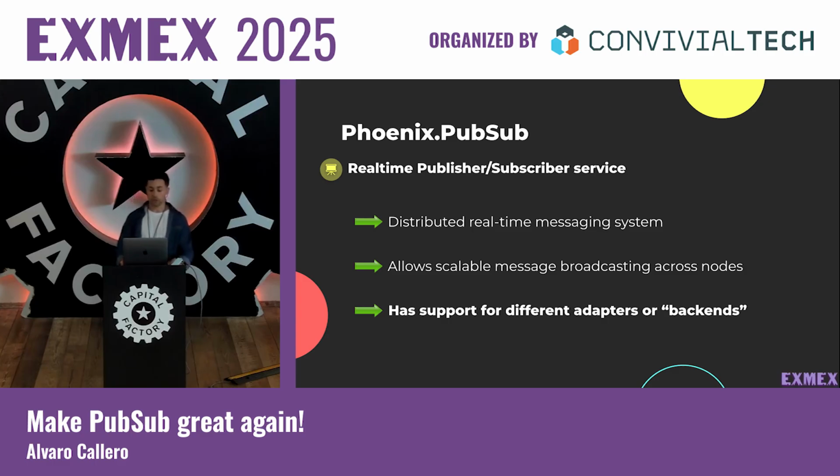And it also has support for different adapters or backends. So what is the idea about this? We can see Phoenix PubSub as an abstraction that will allow the processes to communicate using the PubSub messaging pattern. Then we are going to have the underlying implementation or the concrete modules known as backends or adapters, the ones that will provide the actual implementation for message distribution and will define how messages will be propagated across the processes. So that's the idea about the backends.